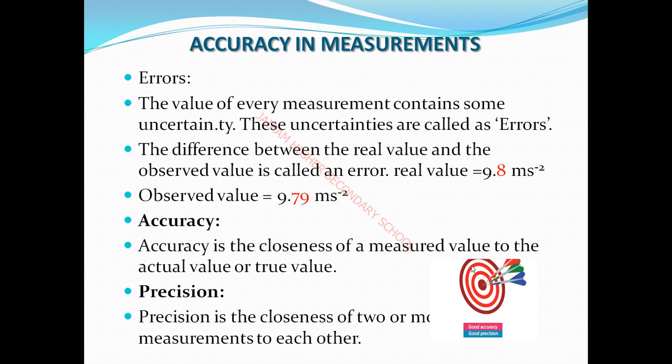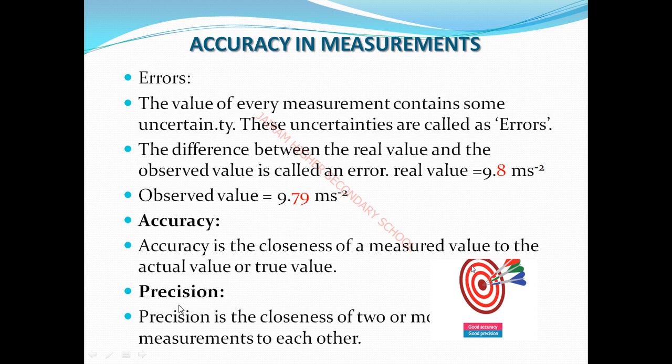For example, for 9.8 meter per second square, the observed value is 9.79. 0.01 is the difference between these two values. So it is closeness to the actual or true value. That means accuracy. Are you clear?